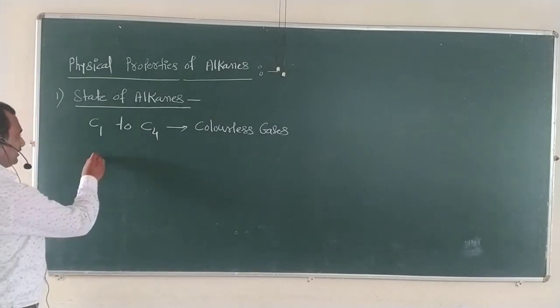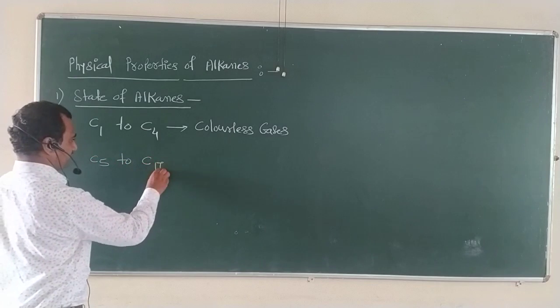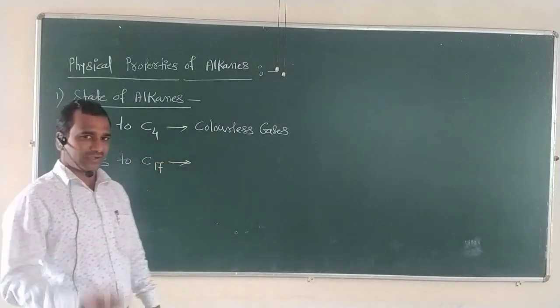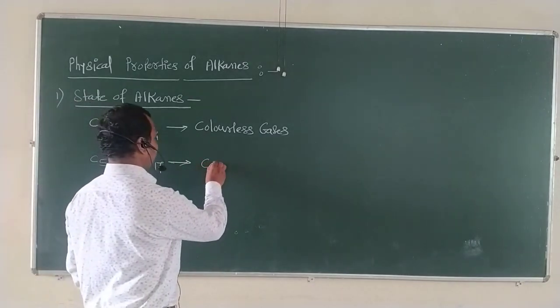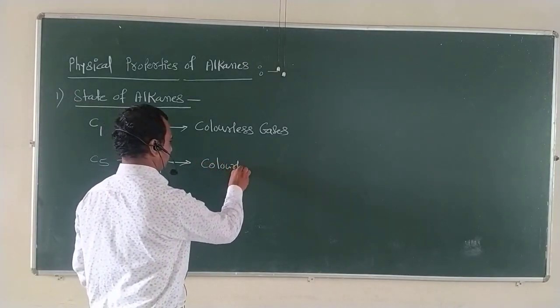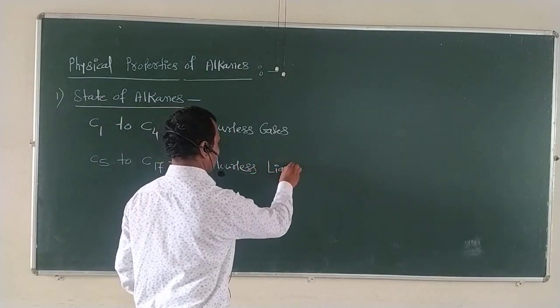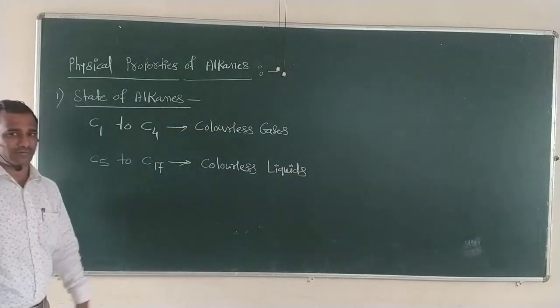Next, alkanes from C5 to C17, meaning alkanes containing carbon number 5 to carbon number 17, commonly occur as colorless liquids. So this is the second state of alkanes.